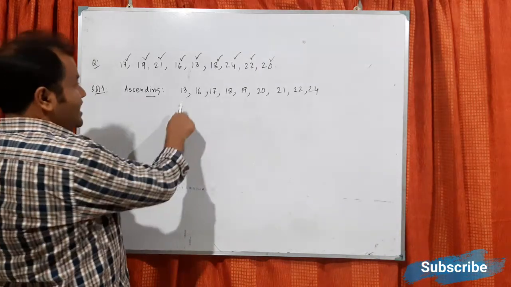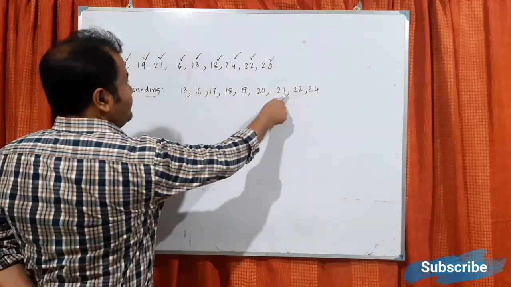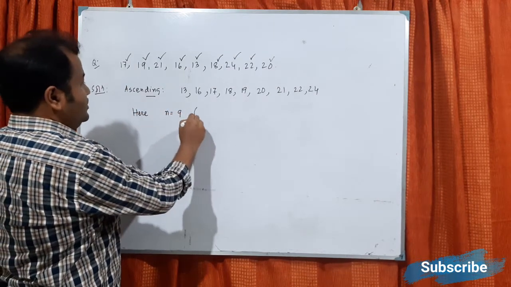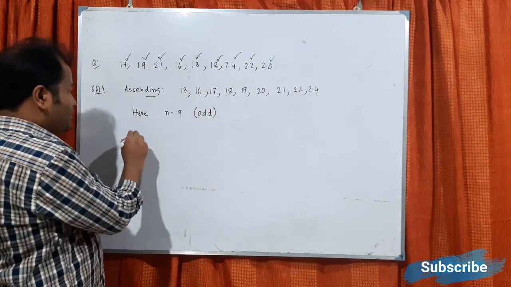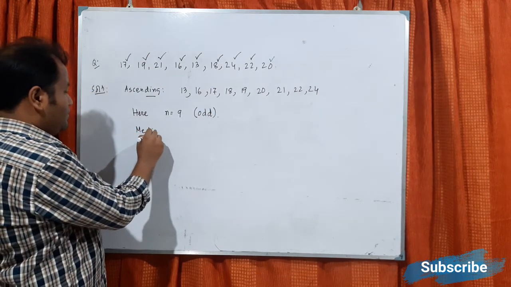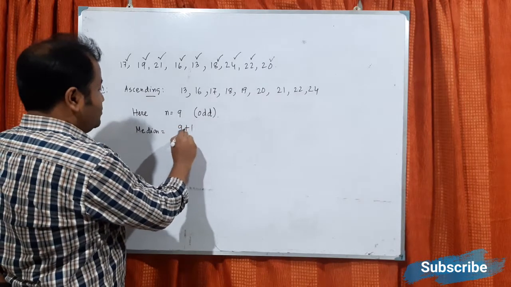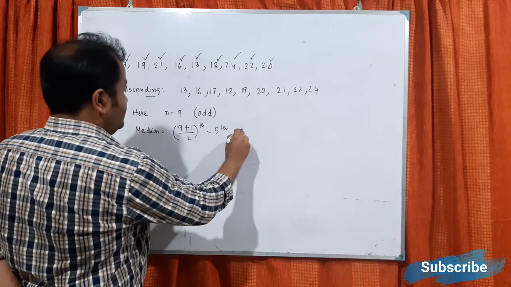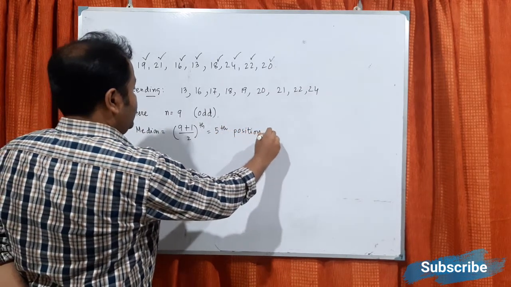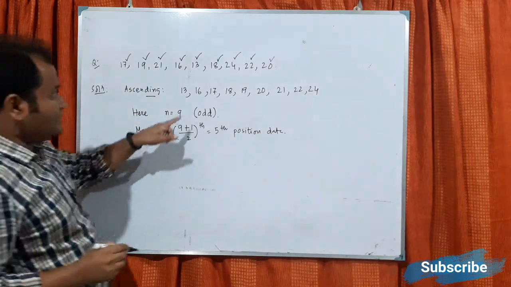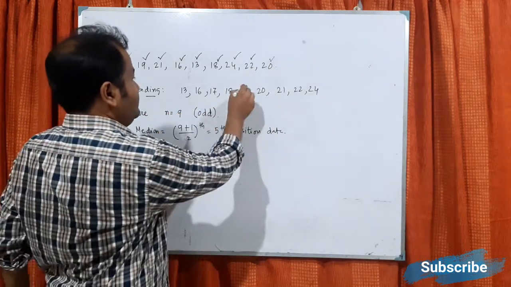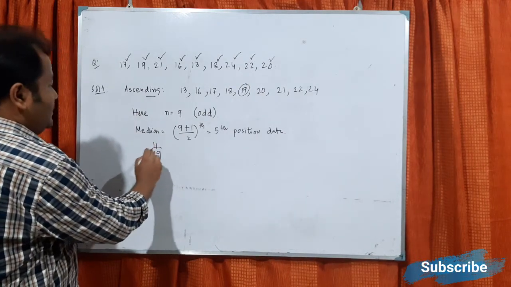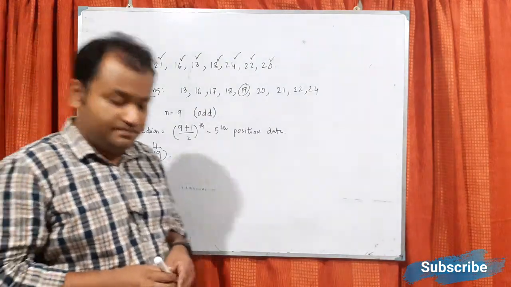Now how many data are there? 1, 2, 3, 4, 5, 6, 7, 8, 9. So here n equals 9, which is an odd number. So the median will be 9 plus 1 by 2, that is the 5th position data. So what is the 5th position? 1, 2, 3, 4, 5, 19. So the median will be 19. That is the answer.